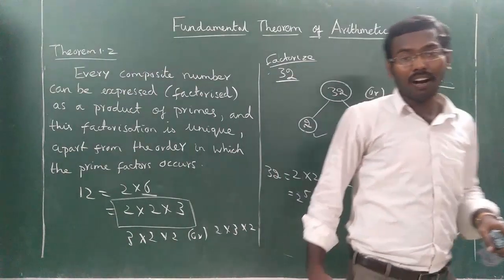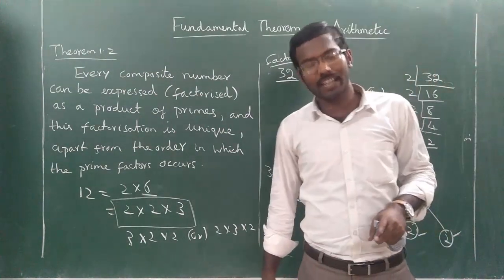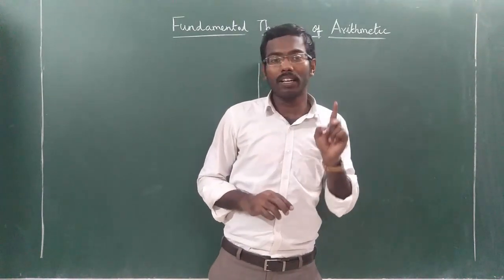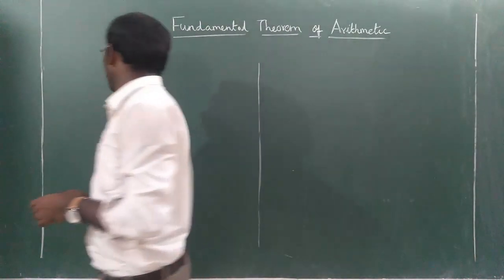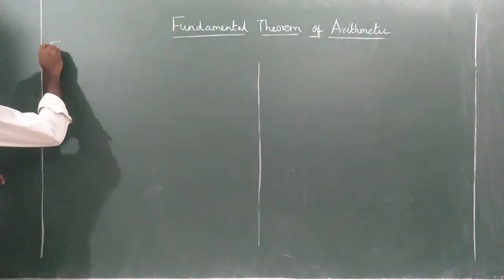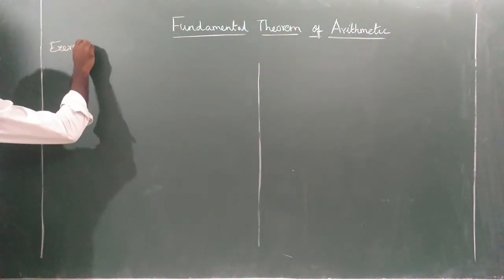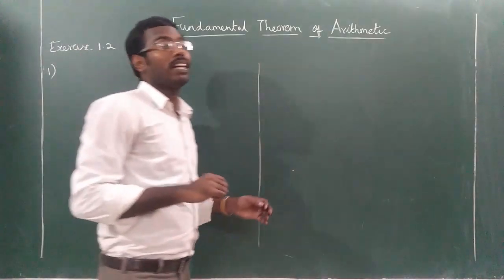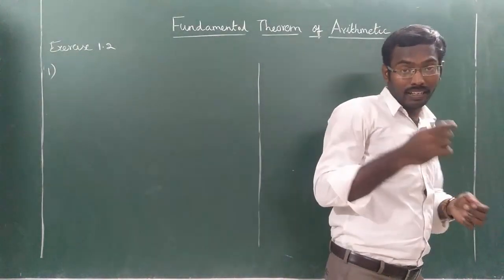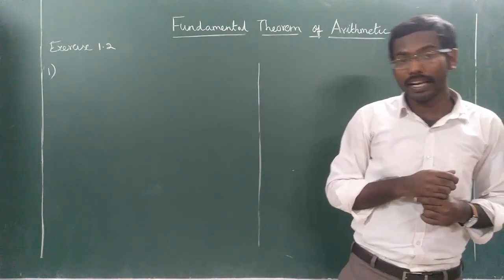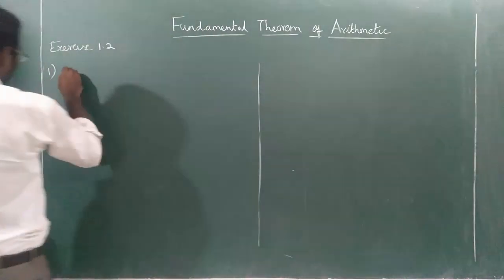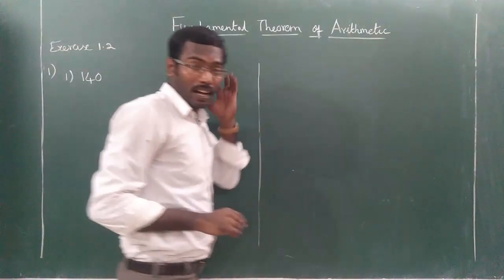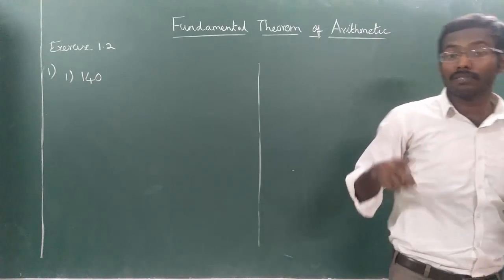Now we will solve one exercise problem. Exercise 1.2, first one. First sum, you have to represent the following numbers in the form of prime numbers. So the first one, subdivision 1 is given, 140. You have to express this number in terms of primes, in terms of prime numbers.